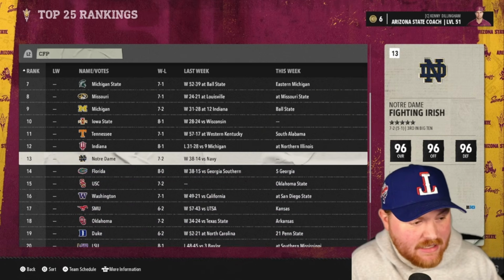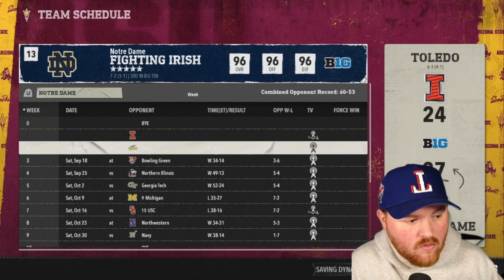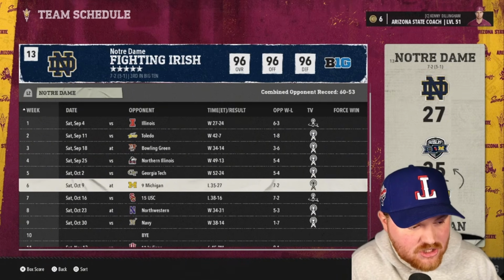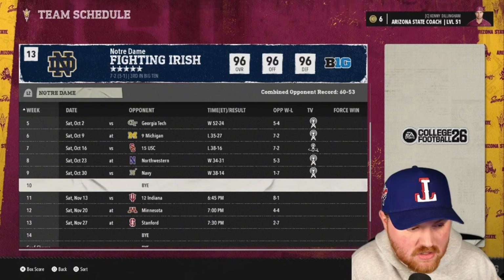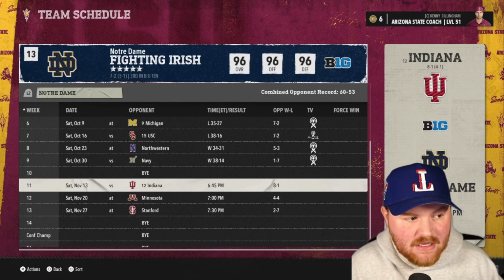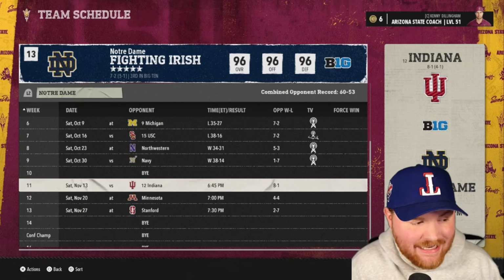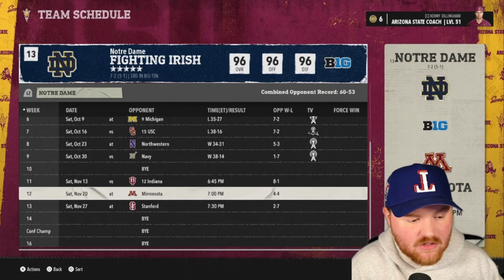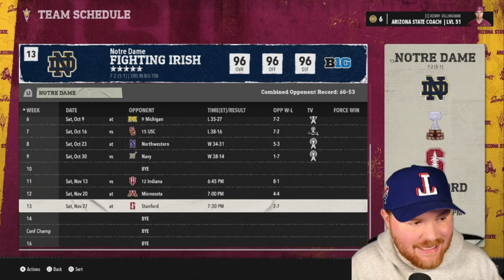Can Notre Dame get back in here? They're 7-2 right now. Right on the outside looking in. They had a loss to USC and a loss to Michigan back-to-back. Those are 2 tough games. They have Indiana next week, which is big because not only is it big in the Big Ten race, but they also are 12-13, so the winner of that game could very well be in the playoff with a loser being on the outside looking in before the Big Ten championship game.